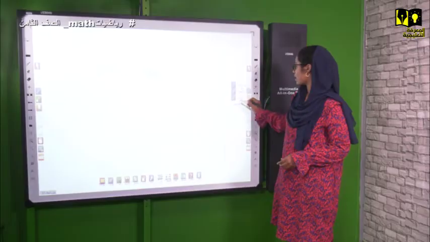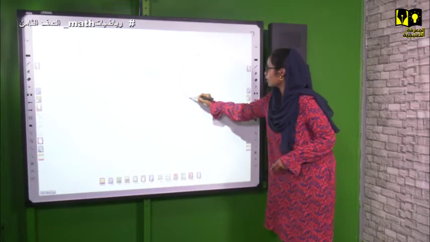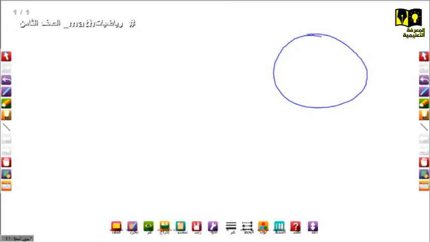So I'm going to draw a circle here. I think boys like blue, so I'm going to use blue. So we draw a circle. Then after what we have in the middle here, it is a center.